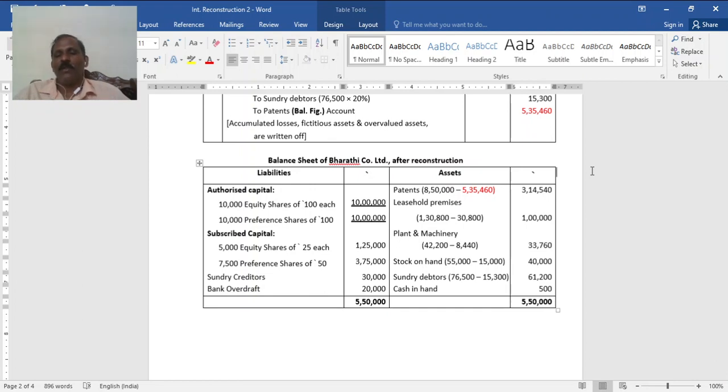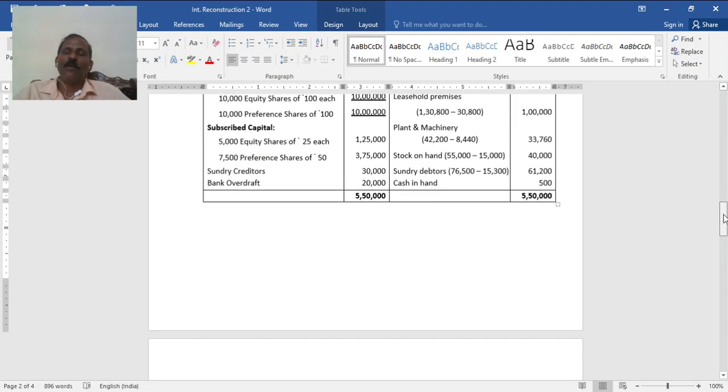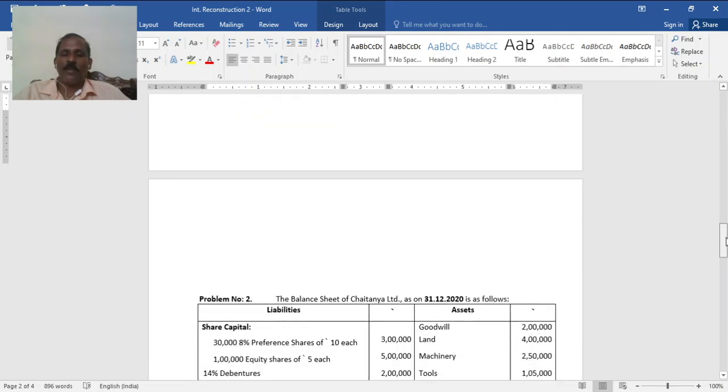Plant and machinery balance now, stock also balance, debtors balance, cash in hand as it is. You see now nothing is left as fictitious asset, everything is utilized. So now the total of the balance sheet after reconstruction is 5,50,000.